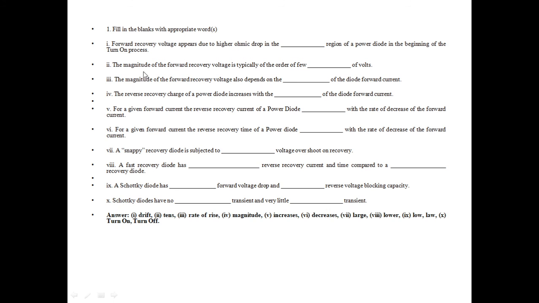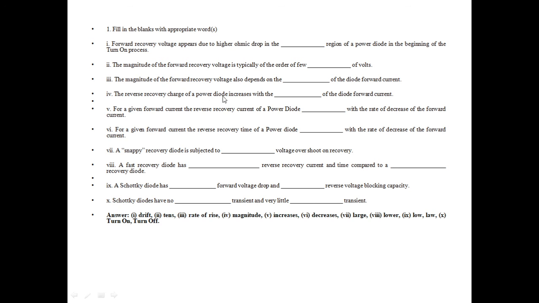Now the magnitude of the forward recovery voltage is typically of the order of a few tens of volts. The magnitude of the forward recovery voltage also depends on the rate of rise of the diode forward current, so it is a function of di/dt as we studied in the previous topic.